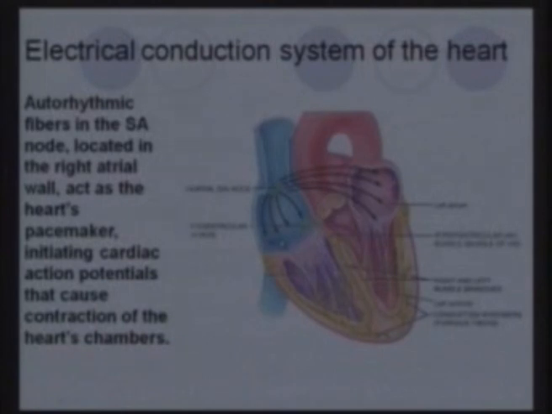The signal goes here and it goes here, and so both the atria contract, and it causes excitation in this area, and this area goes down further. The conduction goes down further towards both sides. There are two bundles called the right and left bundle of His, and this causes the ventricles to contract. This is the basic electrical conduction system of the heart.